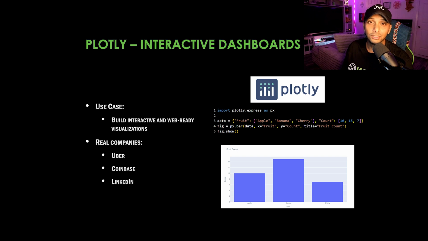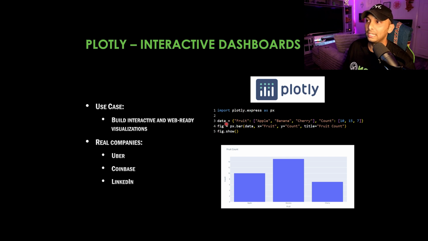Now the benefit here is that it does compare to Power BI or Tableau, but unlike those applications, you can write the code here in the back end, visualize the data, test it, audit it, and then keep iterating upon it. Whereas in Power BI and Tableau, you got to kind of clean your data, visualize it, and then go back to the back end, do whatever you got to do, and then go back to the front end again. We don't need to do that with Python. We can just do everything right here in the back end and then allow it to be available on the front end too. All right, so for this code, we're going to import Plotly as px.